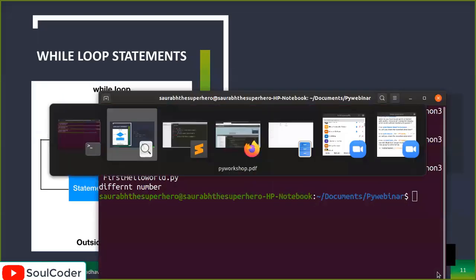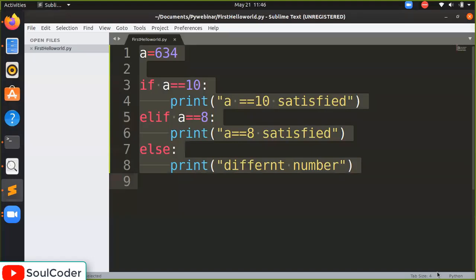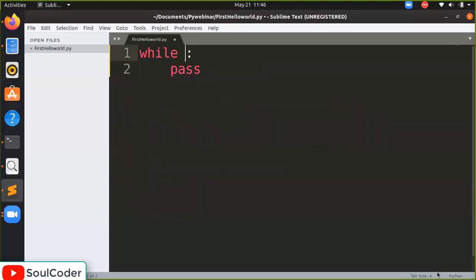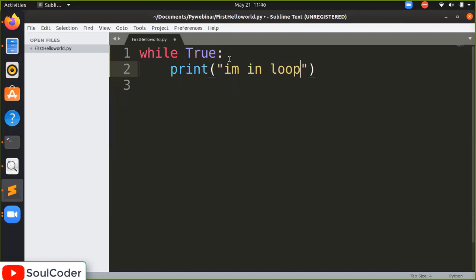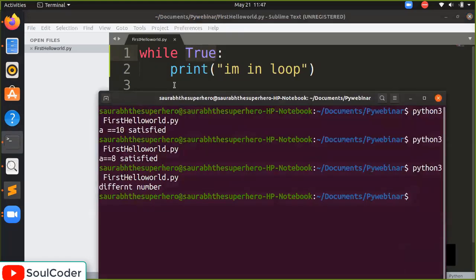If you want to repeat a certain amount of tasks again and again, I am going to write while, okay, and I am going to write true here. While true, what is the condition here? True. True means it will be true every time. Okay. So I am going to write print I am in loop. Now if you notice properly, I have written true here. So the condition is always true and it will be inside the loop. Let's see what happens.